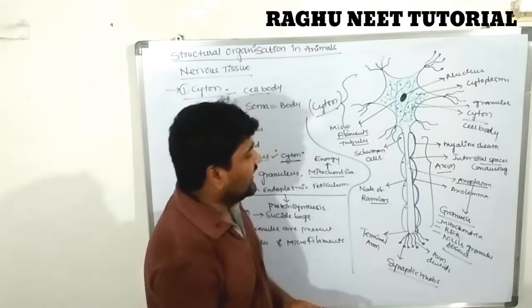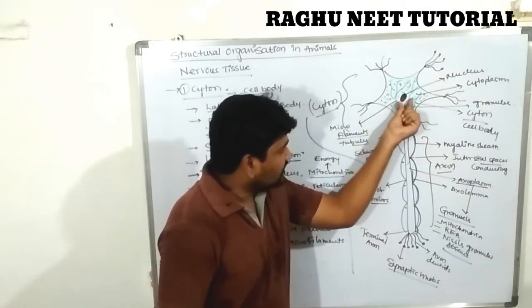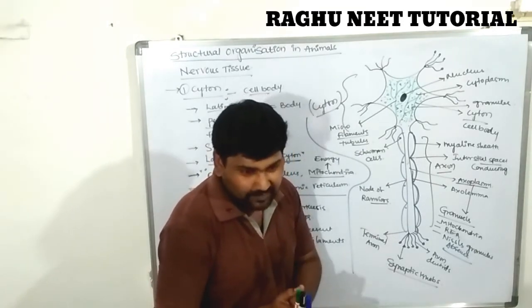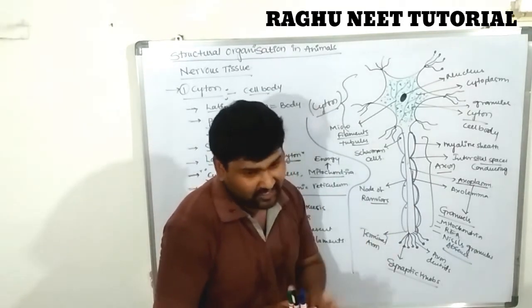Next, the cyton plays a crucial role in regulating the nerve impulse.